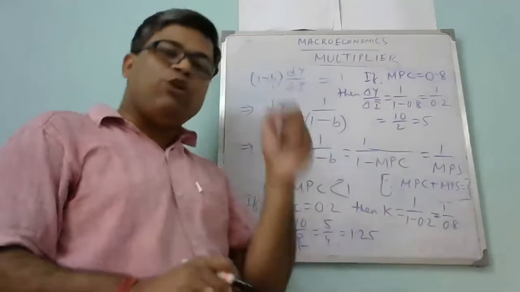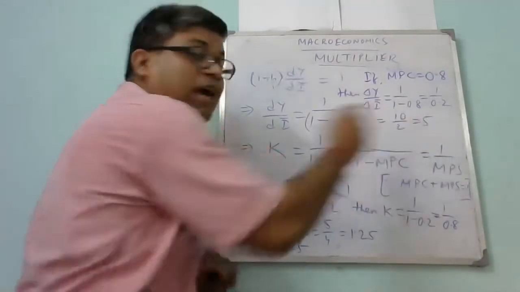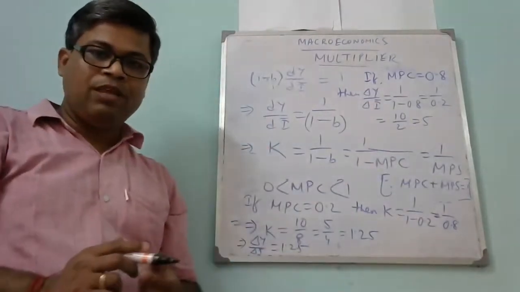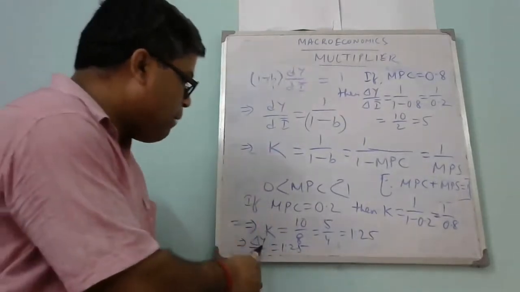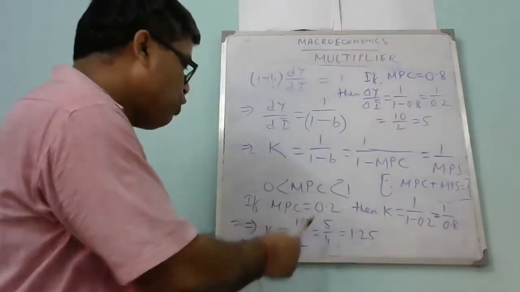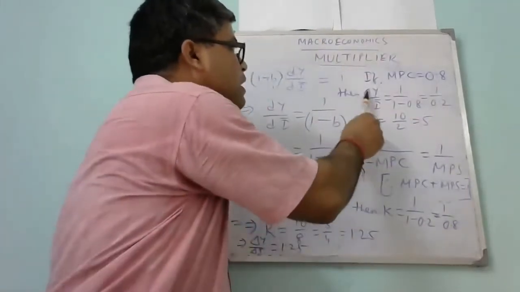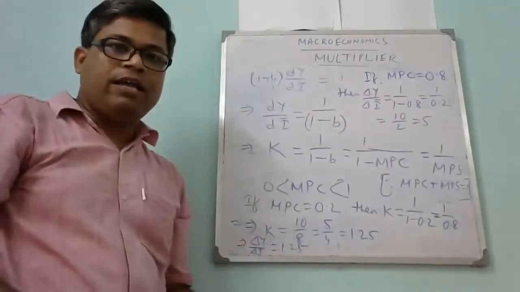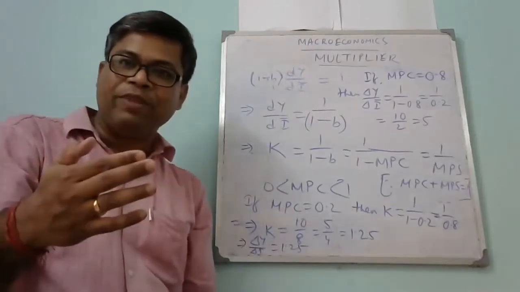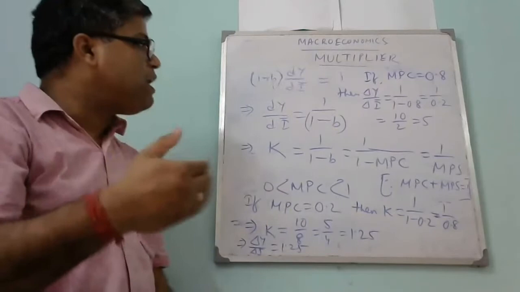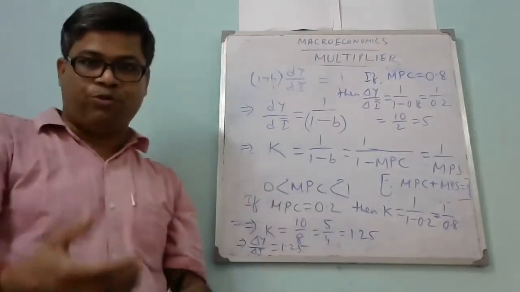It means that if the autonomous investment increases by 1 rupee, then the income will change by 5 rupees, 5 times more. That's a very interesting case, because if the MPC is 0.2, then national income changes by 1.25. If the MPC is higher, then the multiplier value is also higher. That means the country having a higher level of MPC will see a much greater change in national income due to the change in investment.